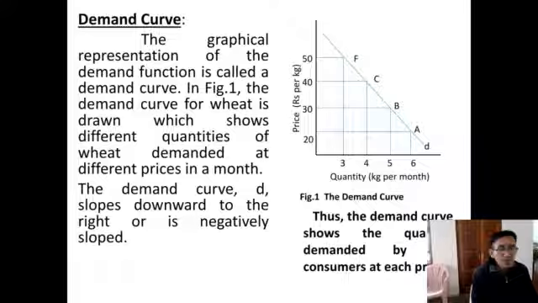Till then we will see the factors of why the demand curve slopes downward. Then next time, the shifts of the demand curve and changes in the demand curve.